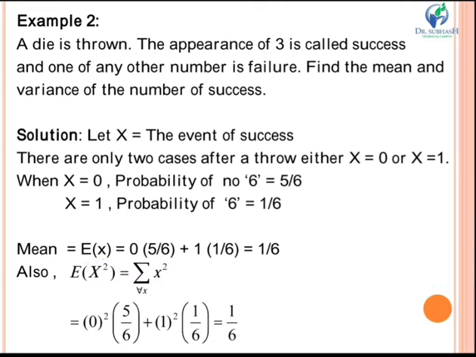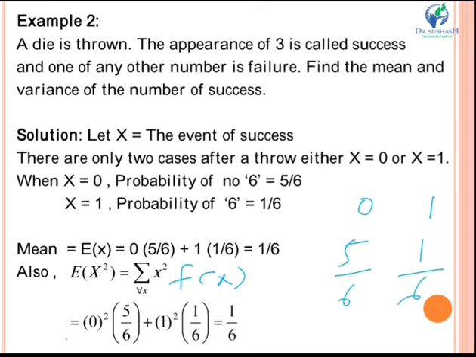See, now what is your next example. You have to find the variance also, for the number of successes. So here E of x square is given by summation of x square into f(x). The formula is summation of x square into f(x). Again you have x as 0 and 1, and f(x) as 5/6 and 1/6.